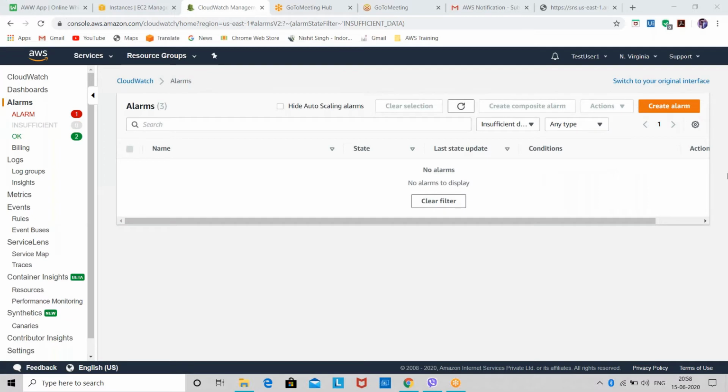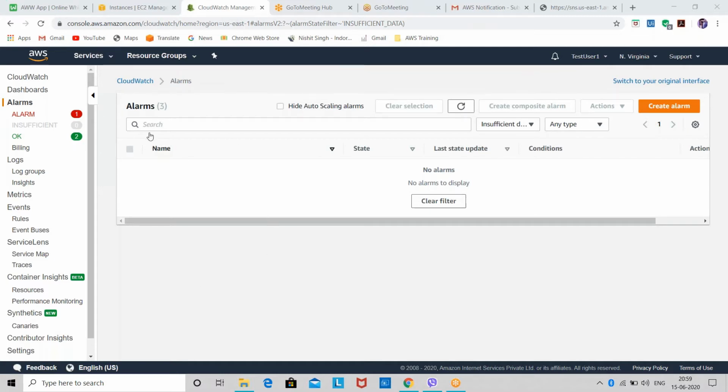That means whenever you create an alarm for an EC2 instance or for any of the other services, and whenever your service is not healthy, the auto scaling group will scale a similar new service. The auto scaling group will scale a clone or a copy of that service, so that the application on your service does not go down.